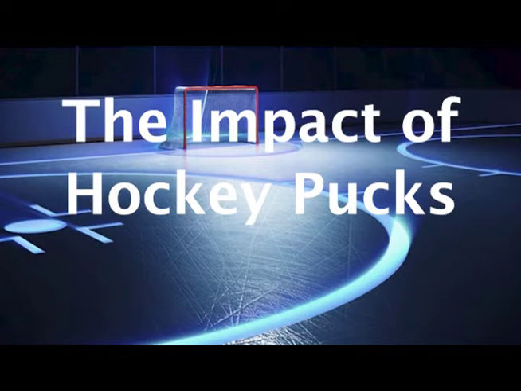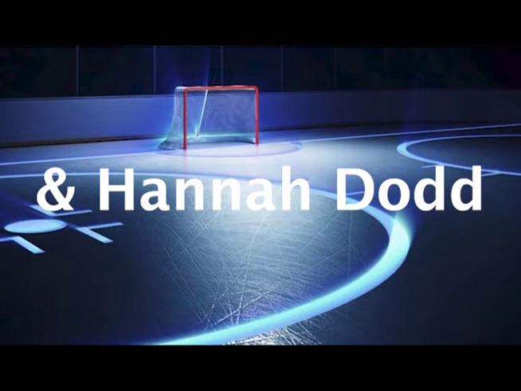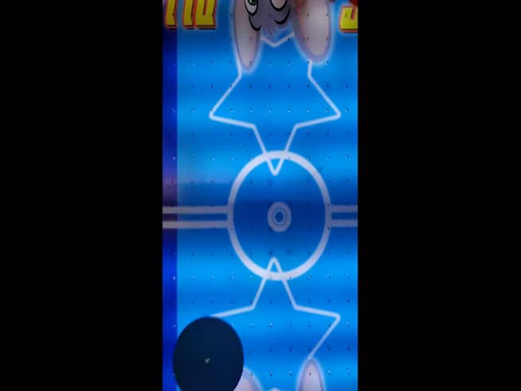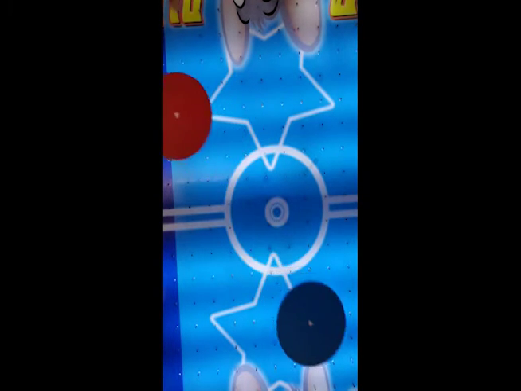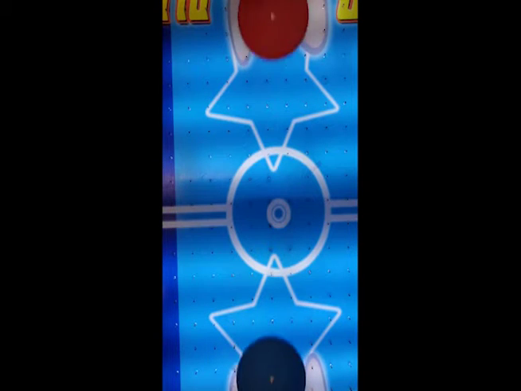Hey guys, for our project we'll be discussing the impact of hockey pucks, which is all done by Andrew Hickson, Zoe Knowlton, Victor Amparo, and Hannah Dodd. Essentially, we are conducting an analysis of a collision between two hockey pucks on an air hockey table. Our focus will be studying the forces of how they affect the motion of our two pucks.